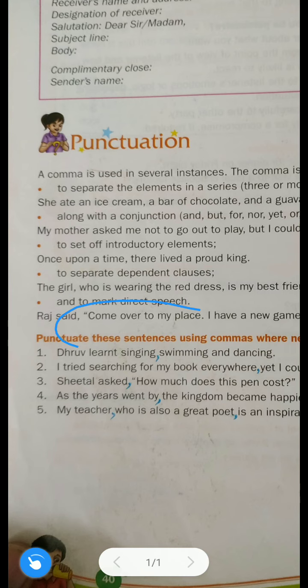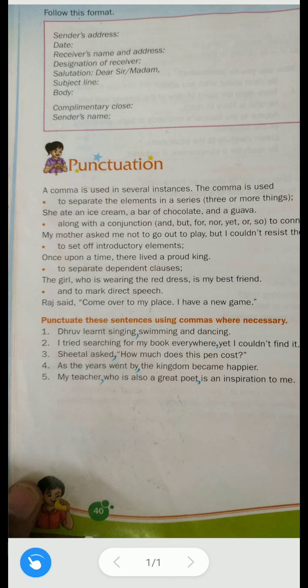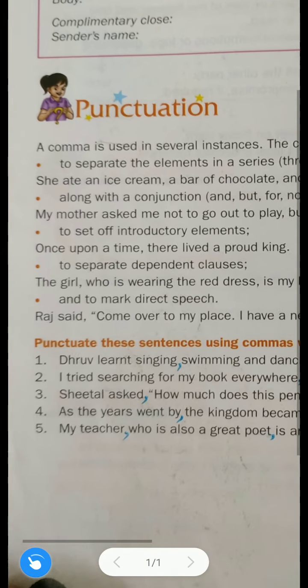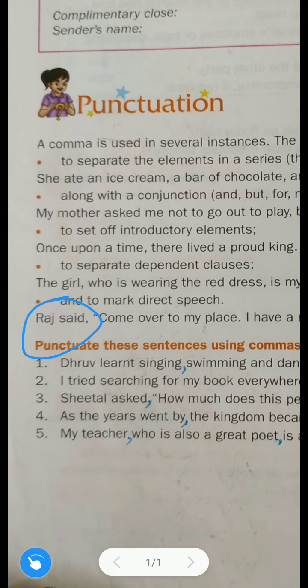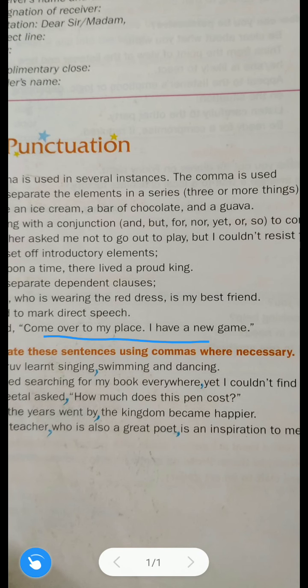This is also not in your syllabus because it depends on direct and indirect speech, but still we will discuss it, just for knowledge. To mark direct speech, we use a comma. See, "Raj said," and after that, in double inverted commas, this part is given: "Come over to my place.